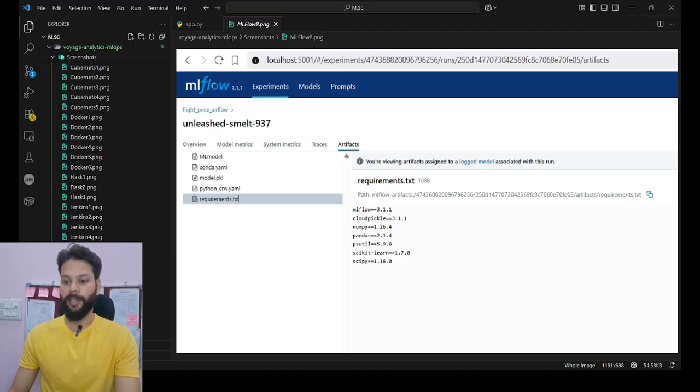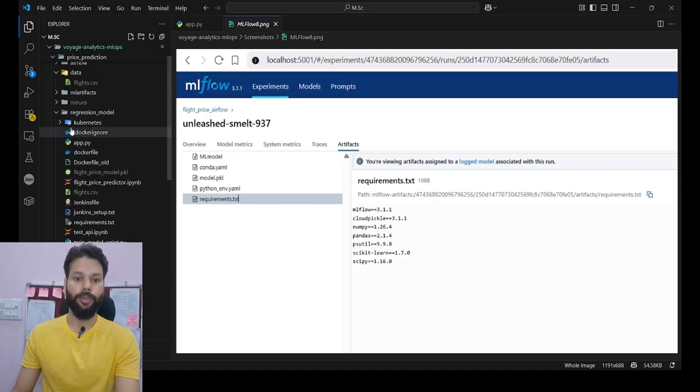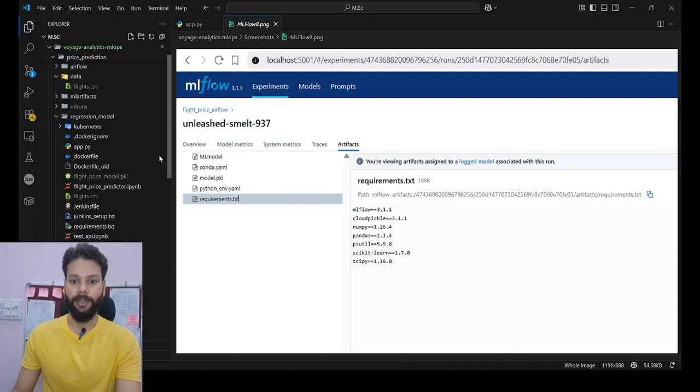Now, as the next step, let's move ahead and talk about Apache Airflow. Now that we have tracked the model and model version performance, let's look at how I automated the entire pipeline using Apache Airflow. So let it load properly.